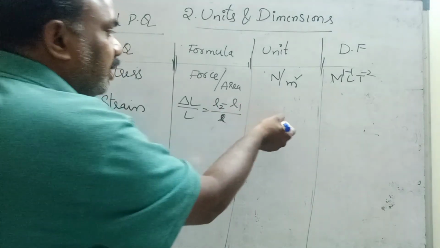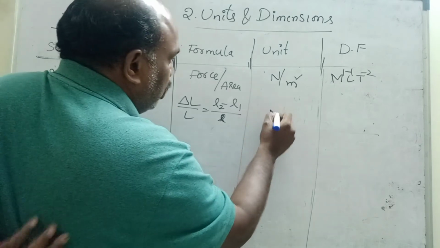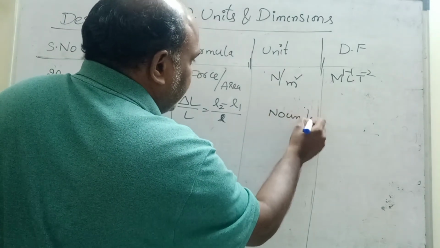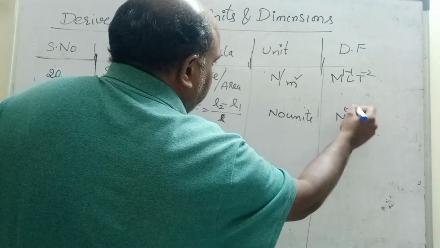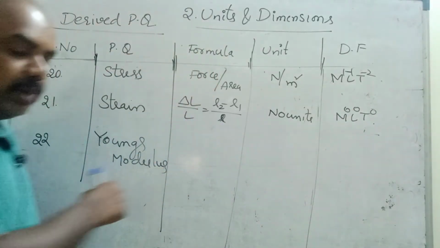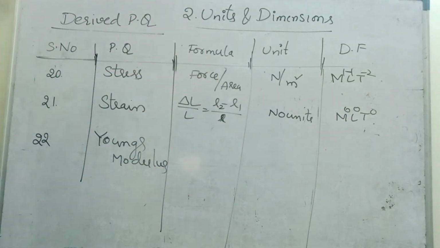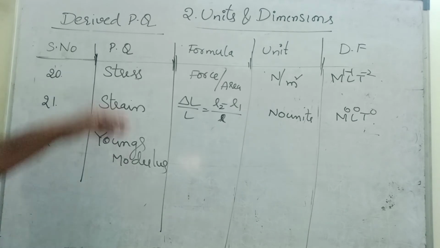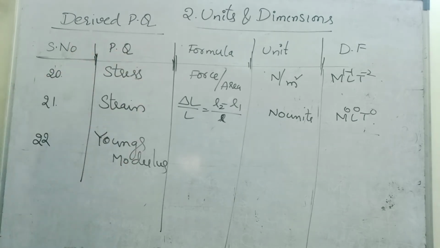So, length by length, meter by meter, no units. Dimensional formula is also zero: M0 L0 T0. No dimensional formula, dimensionless, unitless. Children, if you divide these two, you will get Young's modulus.